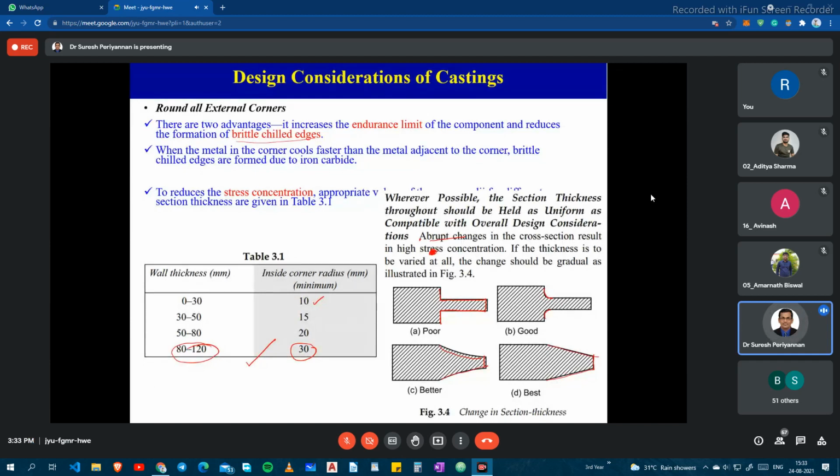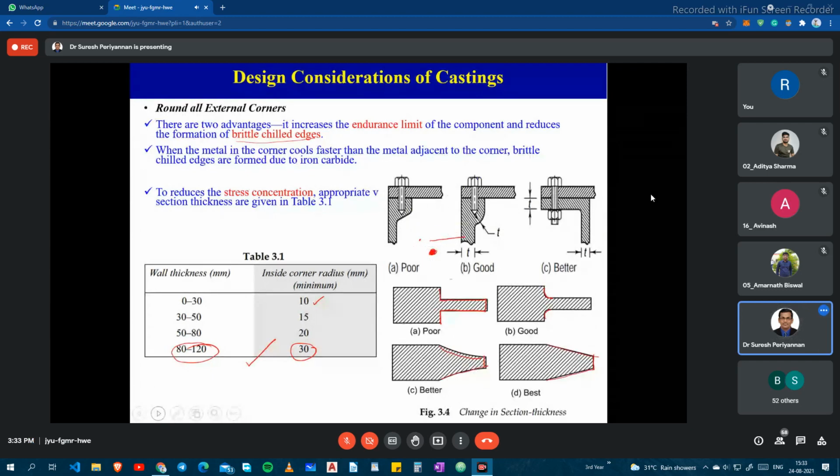So we have to think this way from the beginning itself, while designing a new component. We should think about this kind of information for designing our mechanical component. Okay, and this is another example, a stud, showing how they connect two components using a stud. When you go for this kind of design, there is more stress concentration, and there is less material here, hence crack propagation may be possible. So we would like to avoid this kind of design.